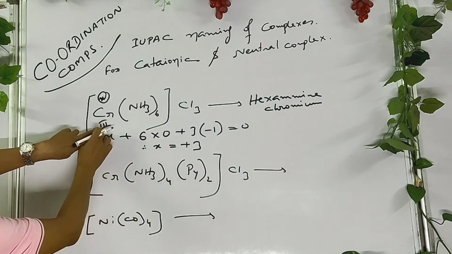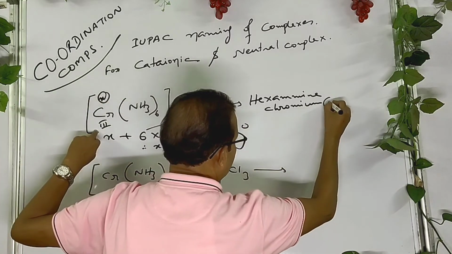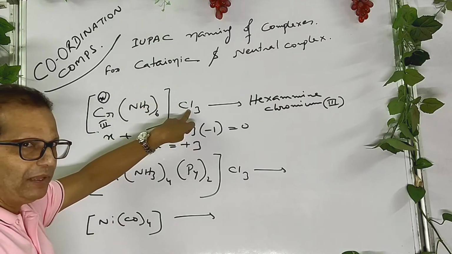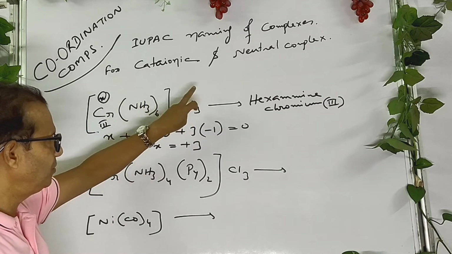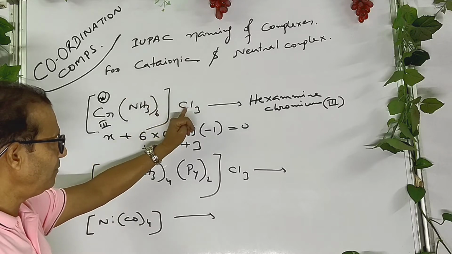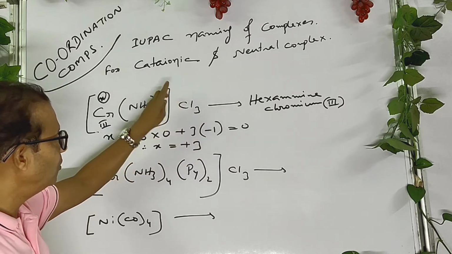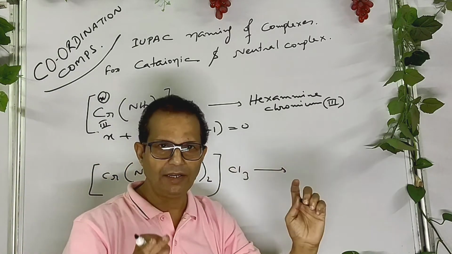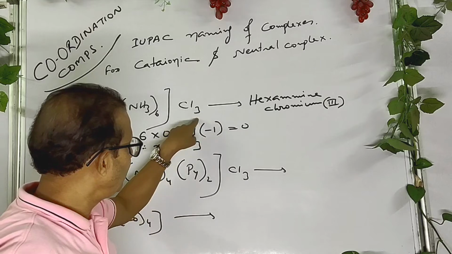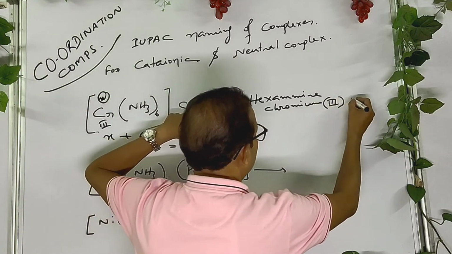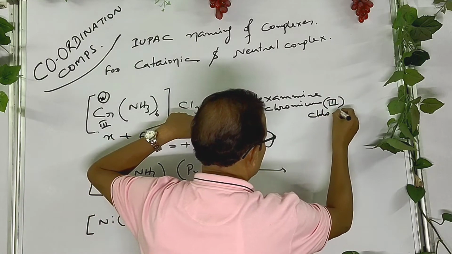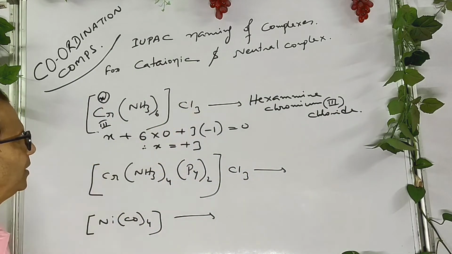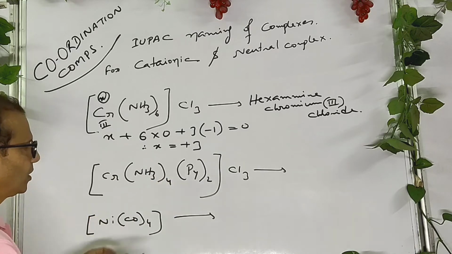Now write the oxidation state, Roman, under bracket, and at last write the simple name of the ionization sphere. The IUPAC name for this is not applicable. IUPAC is only applicable inside the bracket, so it's a salt, remember it. Don't write any number, don't mention any number here, so it is only chloride, because the salt of chlorine is called chloride. Don't mention any number.